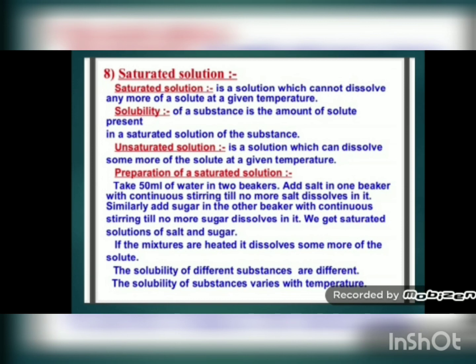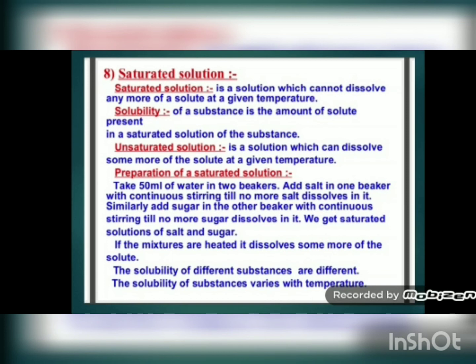It means the solution is able to dissolve 30 gram of sugar at that particular temperature only. But if you again boil that solution and then add 10 gram more sugar, it will easily dissolve. It means the solubility of a substance increases with increase in temperature. If you increase the temperature, you are able to dissolve more amount of solute.